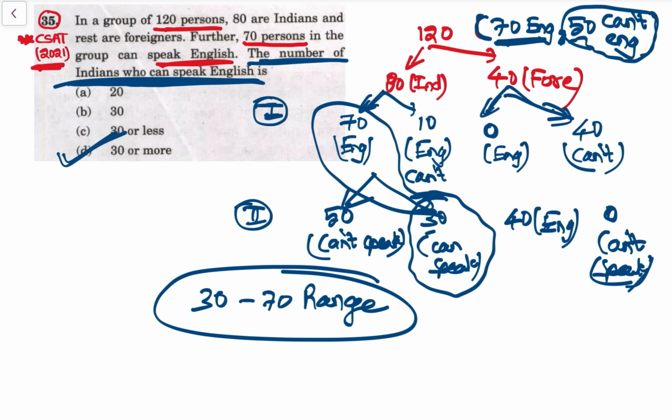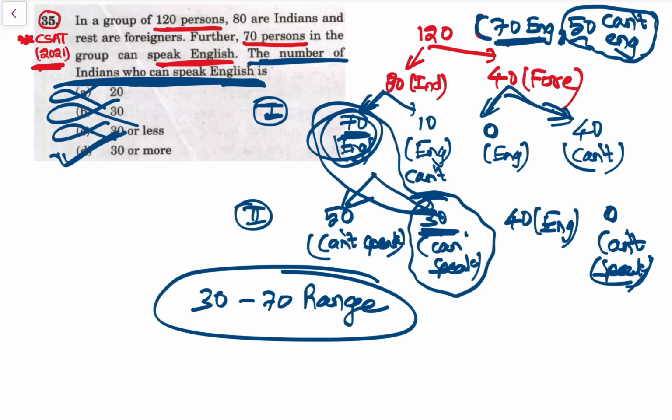So 30 or more, 30 या 30 से ज्यादा. अगर explicitly देना है तो 30 or more up till 70, वो that is the exact, but 30 or more. अब देखो 20 नहीं है, here 30 can speak, here 70 can speak, no, 30 or less, no, less तो कभी है नहीं.